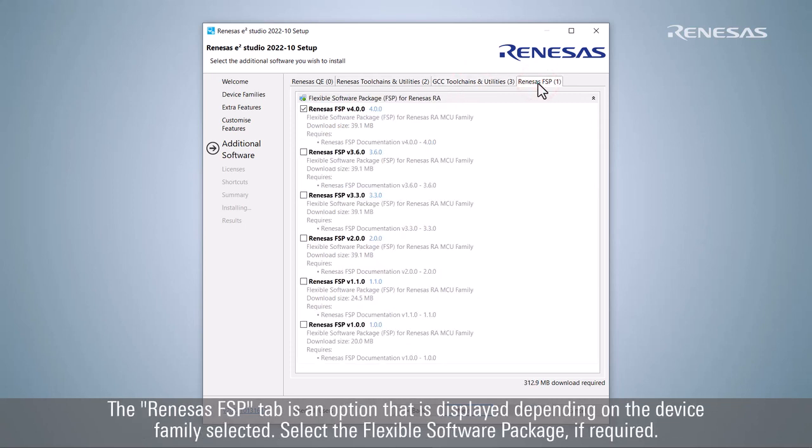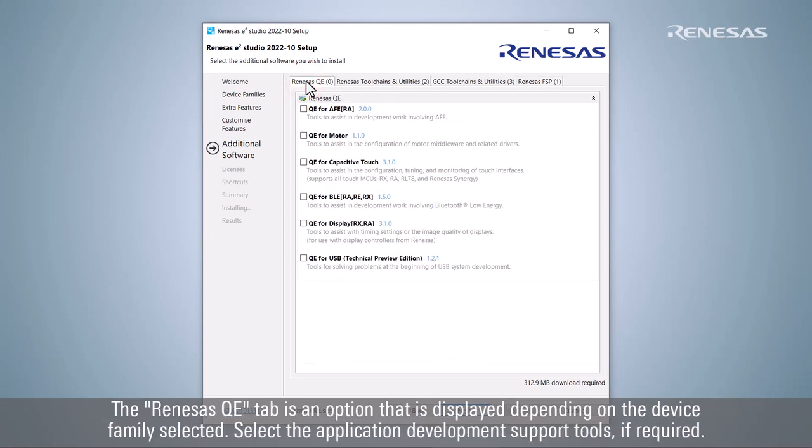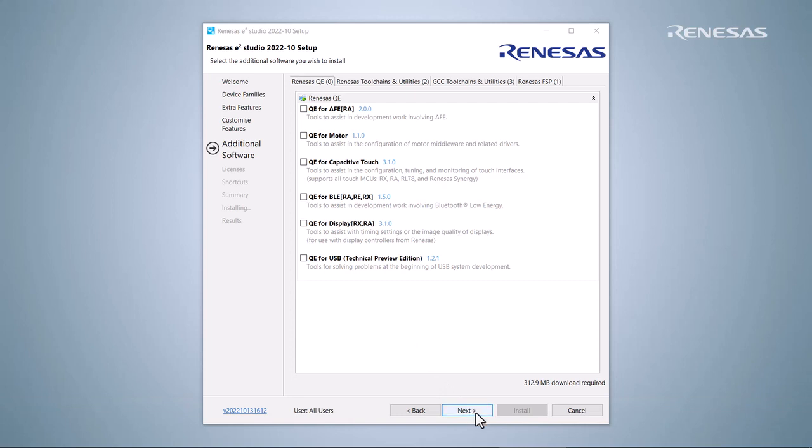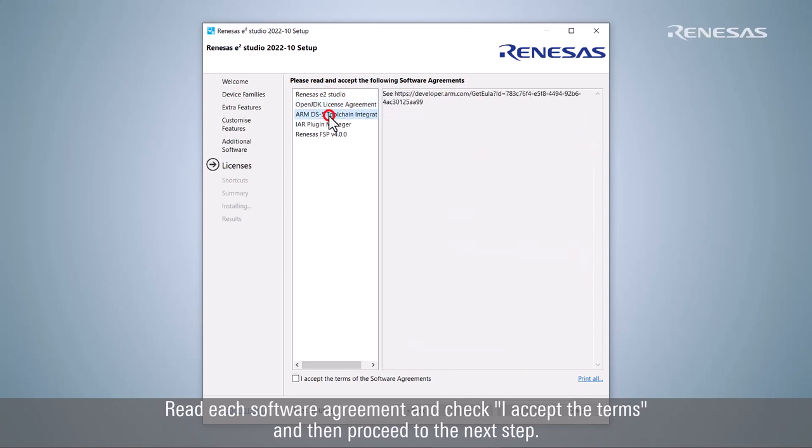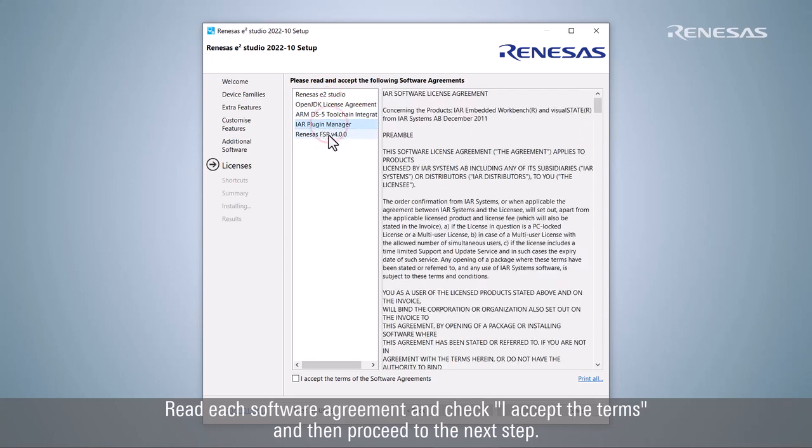The Renesas FSP tab is an option that is displayed depending on the device family selected. Select the Flexible Software Package, if required. The Renesas QE tab is also an option that is displayed depending on the device family selected. Select the application development support tools, if required. Read each software agreement and check I accept the terms, and then proceed to the next step.